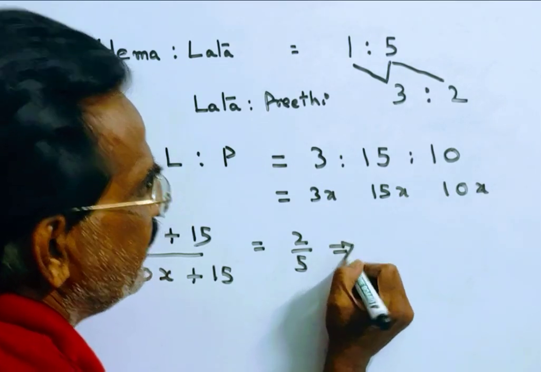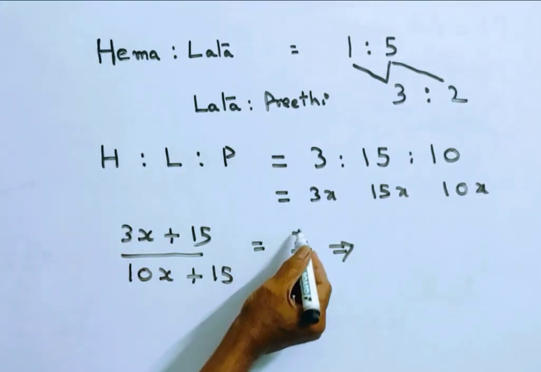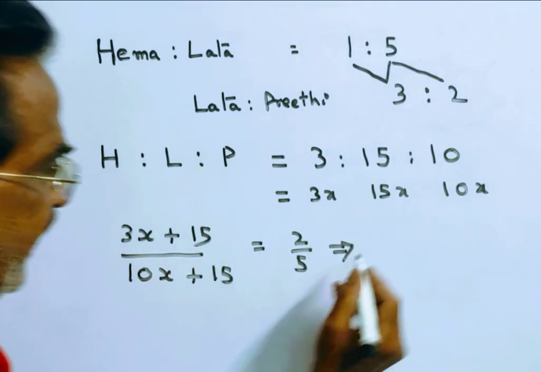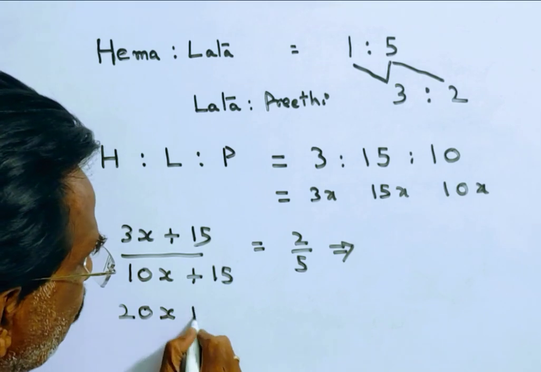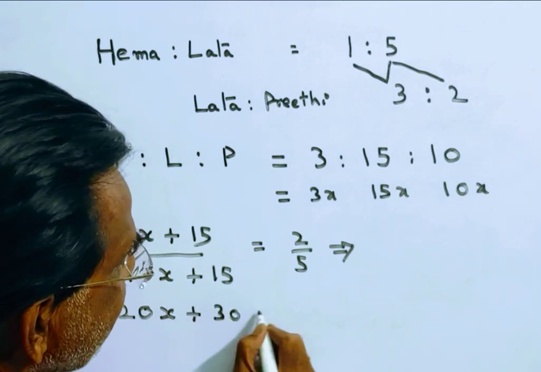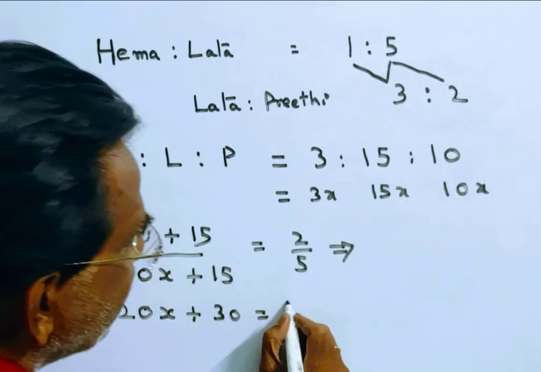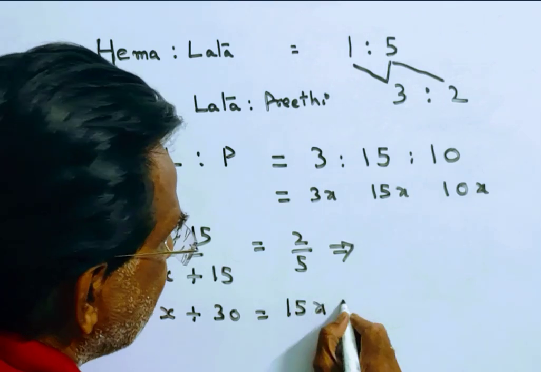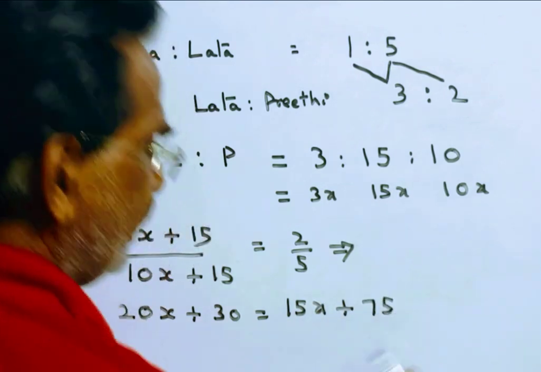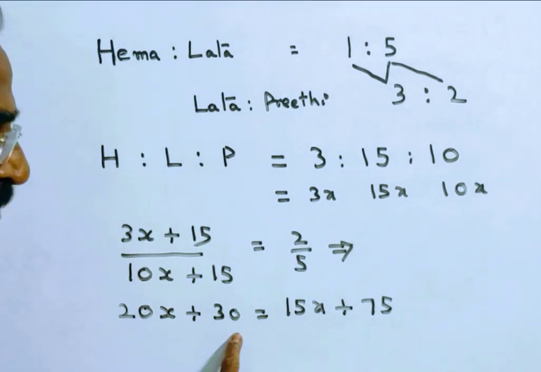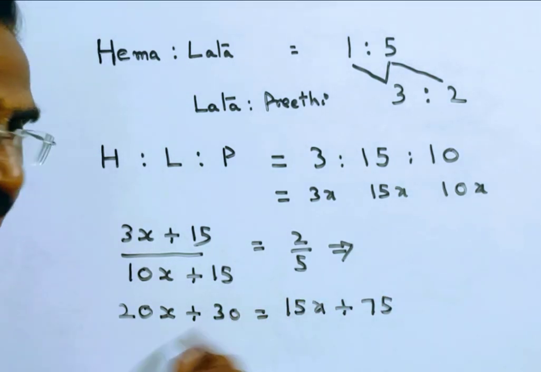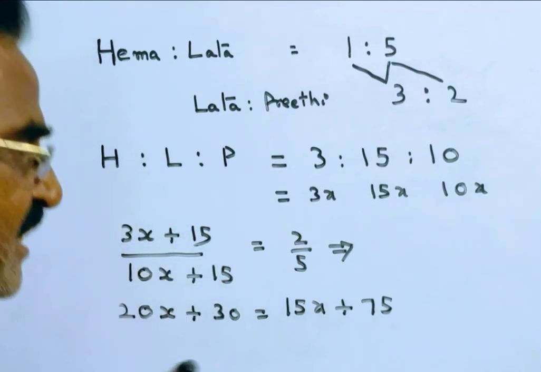Friends, it implies 2 tens, 20x, plus 2 15s, 30, is equal to 5 threes, 15x plus 75. Friends, it implies 5x is equal to 45. X is equal to